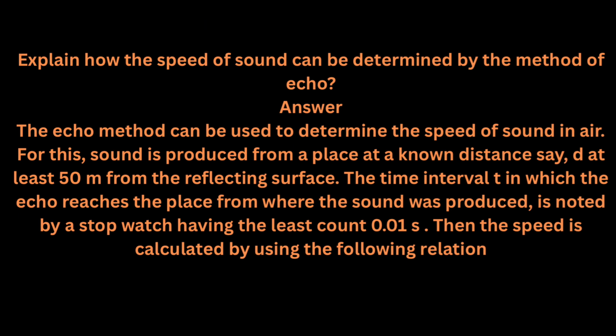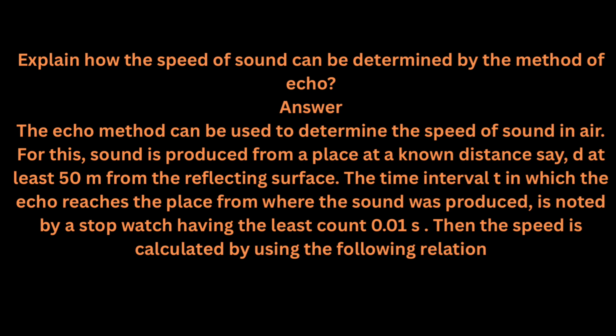Explain how the speed of sound can be determined by the method of echo. Answer. The echo method can be used to determine the speed of sound in air. For this, sound is produced from a place at a known distance, say, d, at least 50 meters from the reflecting surface. The time interval t in which the echo reaches the place from where the sound was produced is noted by a stopwatch having the least count 0.01 s.